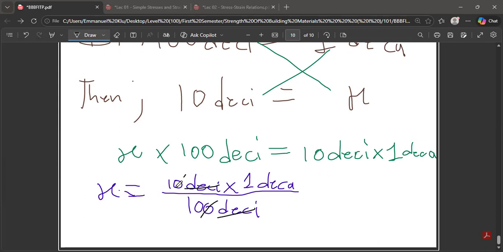This 0 can take care of this 0. So at the end of the day, what are we left with? Can anyone tell me the answer? What is going to be our answer? 1/10. So at the end of the day, you are getting 1 over 10, so that is 1 deca over 10.